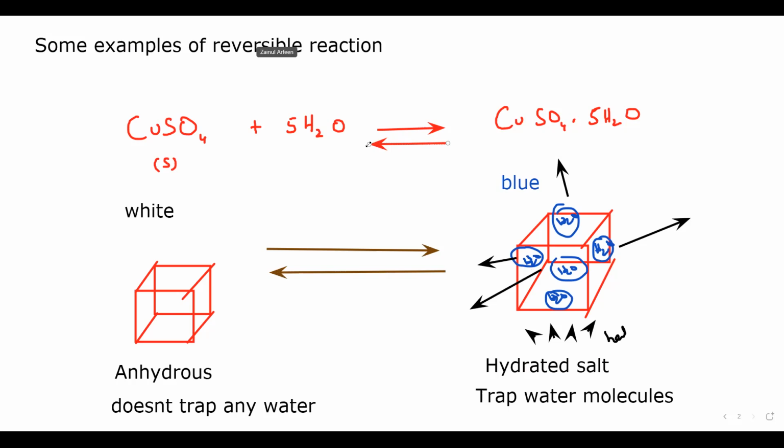Is this example of a reversible reaction clear? Whenever you have hydrated and anhydrous salts, these reactions are always reversible because a water molecule can be added or removed.